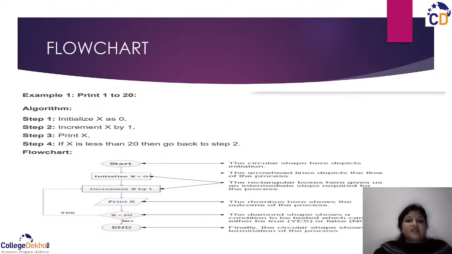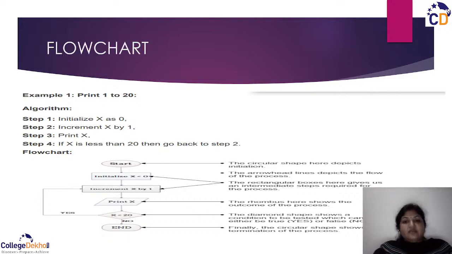You give it a start node that is in a circular shape. The second is the intermediate statement, which is described in rectangular boxes that give you the intermediate steps. Then whenever you want to show an input or output statement, you use the rhombus. Then you have the diamond. The diamond-shaped symbol gives you the decision making node.